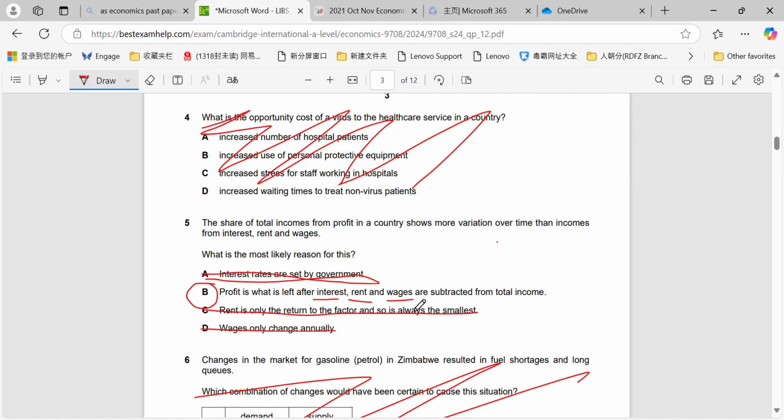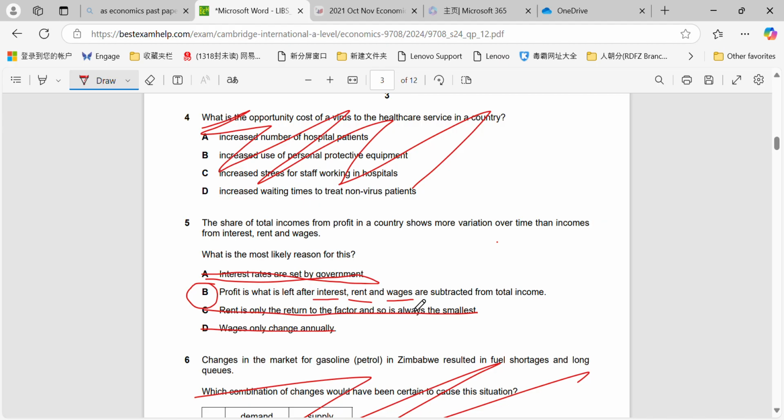So what we're essentially saying is that profit is more variable than these other ones. And it makes sense if you think about it just in terms of a regular business, right? A regular business is going to pay wages at a set rate over a period of 12 months. They're going to pay rent at a set rate over a period of 12 months.